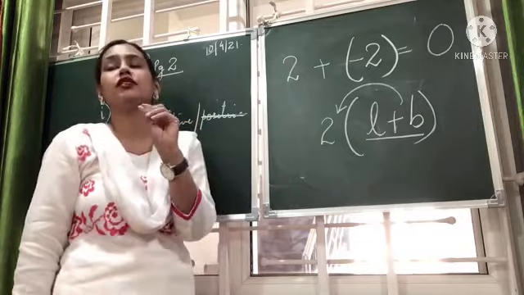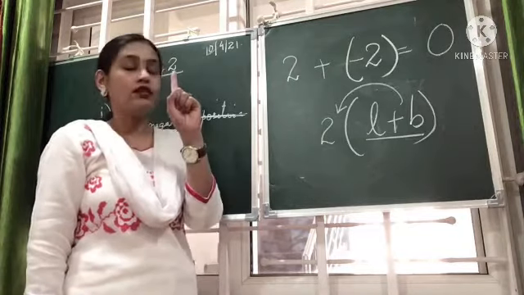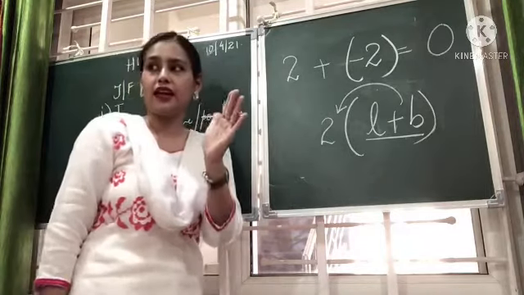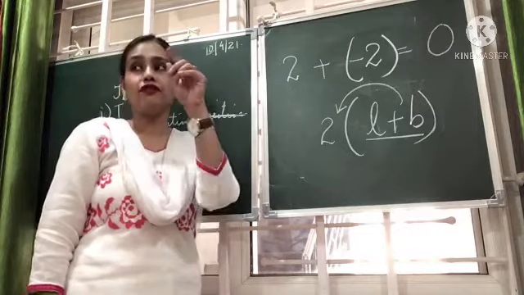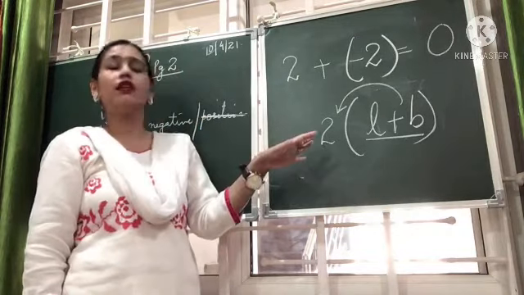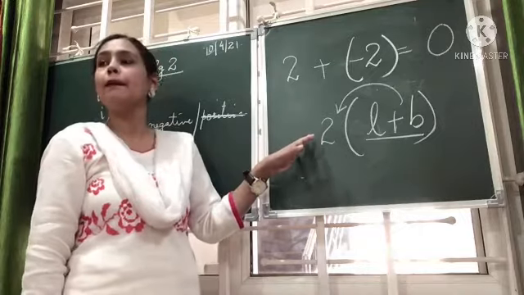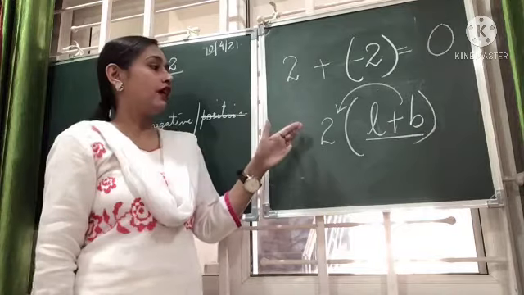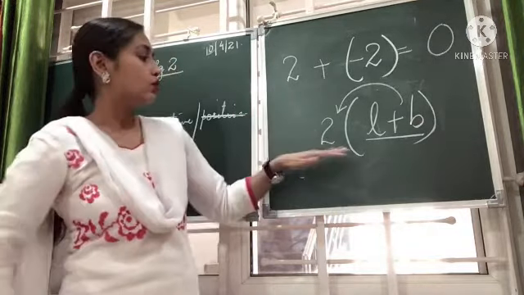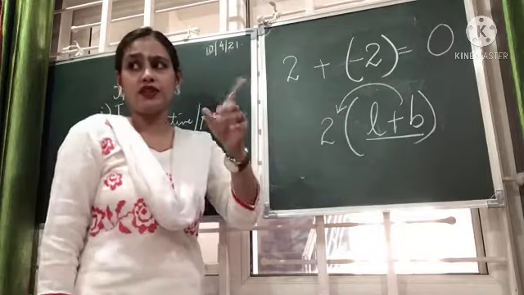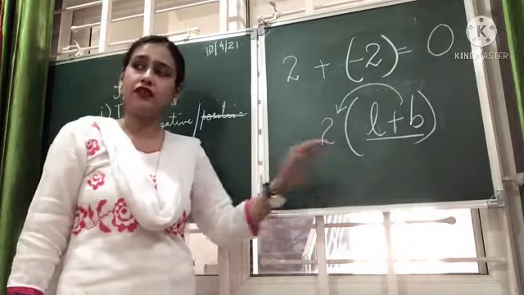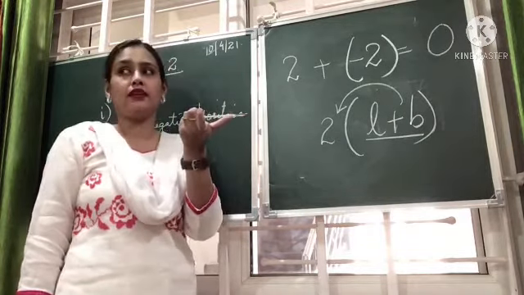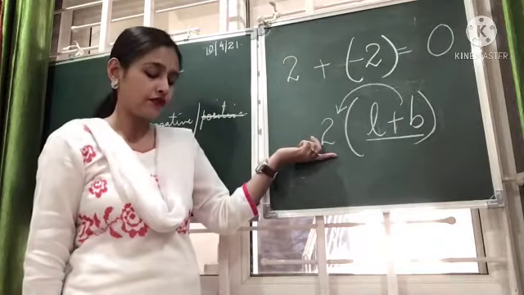In the BODMAS rule, which we have already studied, yes, there is of, okay? It's bracket, O means of, if of is written, then divide, then multiplication, then addition, then subtraction, okay? That is the rule which we have studied. You don't have to apply that rule over here. We were just talking about how to know that. We have already studied that before also in our previous classes.